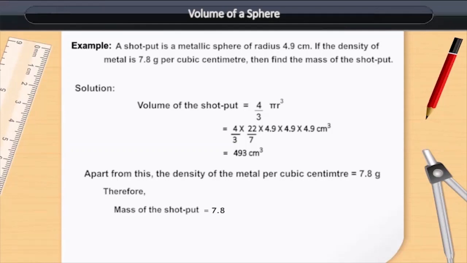Therefore, mass of the shot put is equal to 7.8 multiplied by 493 grams, is equal to 3845.44 grams, is equal to 3.85 kilograms.